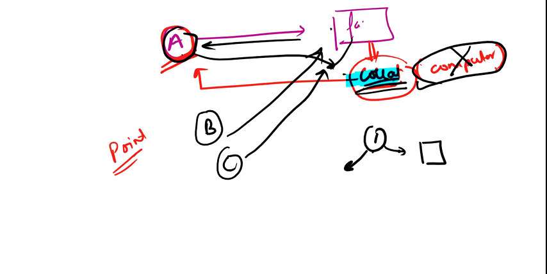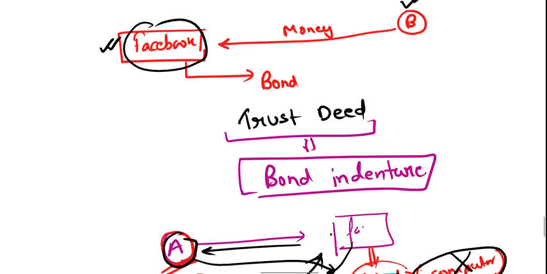Clear? So now you can write down one line. The indenture. What is bond indenture? It is nothing but the trust deed, the term used in the United States and Canada. The indenture defines the obligation. The word obligation means you have to do it. The indenture defines the obligation of and restriction on the borrower. The word borrower means Facebook.